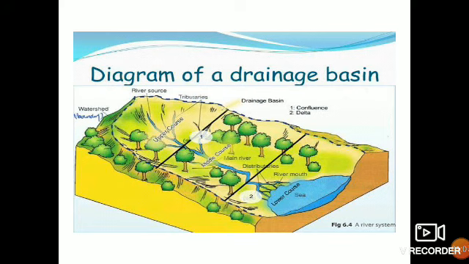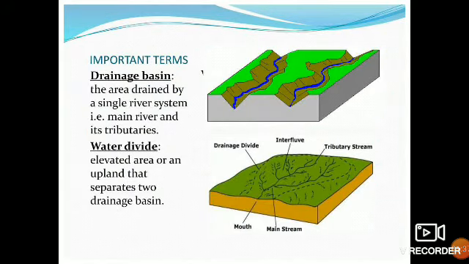This is a diagram of a drainage basin. The drainage patterns of Indian rivers are divided into four types: dendritic drainage pattern, trellis drainage pattern, rectangular drainage pattern and radial pattern. These are the four patterns of drainage. First, we are going to study in detail the river basin and what is a water divide. These are two important terms given in this chapter.